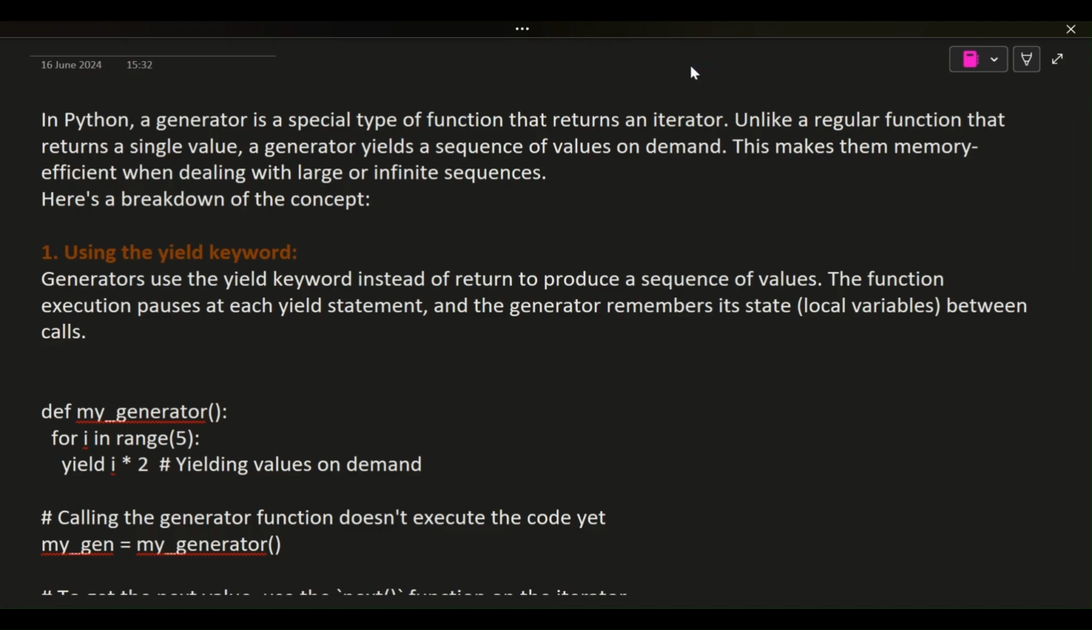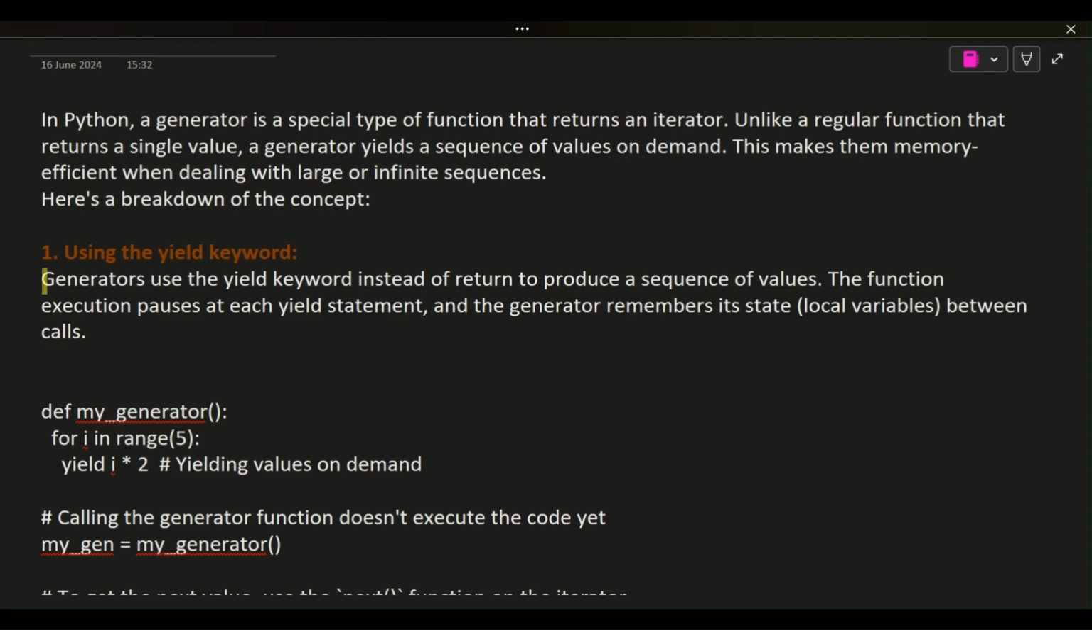In Python, a generator is a special type of function that returns an iterator. Unlike a regular function that returns a single value, a generator yields a sequence of values on demand. This makes them memory efficient when dealing with large or infinite sequences. Here's a breakdown of the concept.